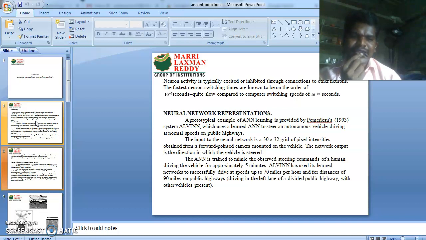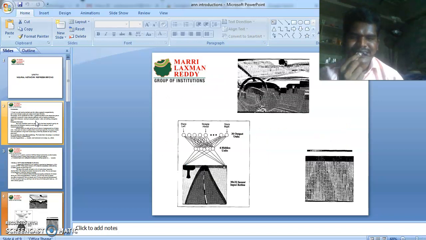ALVINN has used its learned networks to successfully drive at speeds up to 70 miles per hour and for a distance of 90 miles on public highways, driving in the left lane of a divided highway with other vehicles present.